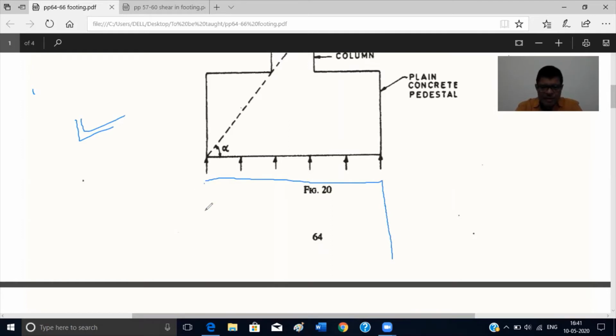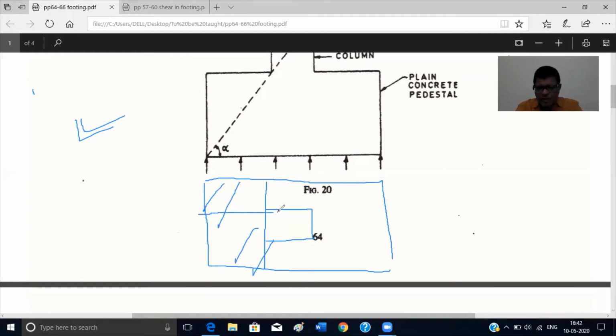cross elevation. Now you take a plan. So at the face of the column means, this is the face of the column. You draw a line here. So this is the face of the column, and your column is here. So one side of the plane will be taken, either this side. This is one direction, the X direction. You can also take the Y direction. You can also take it on this line. But the maximum value you have to take.